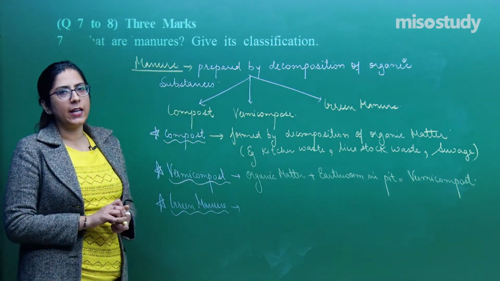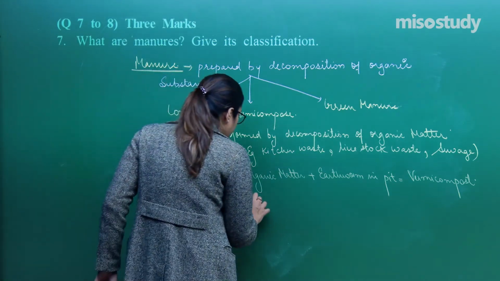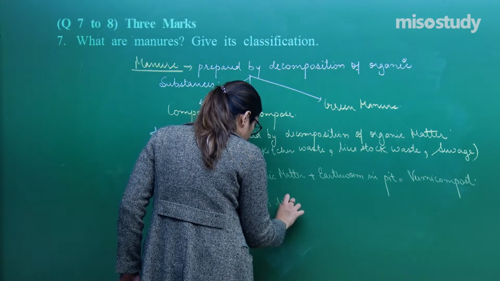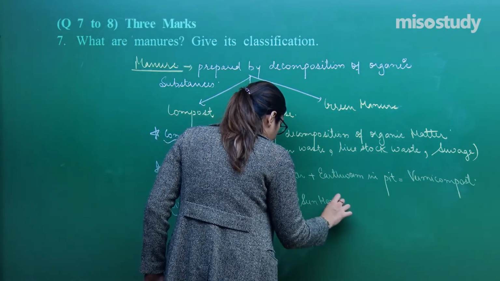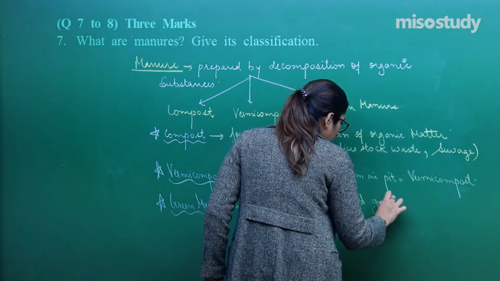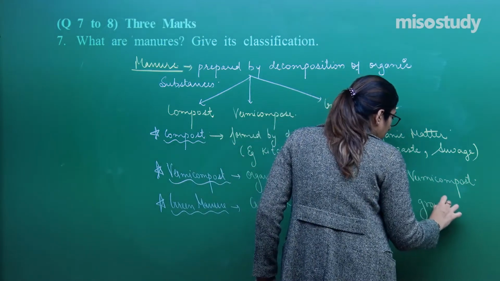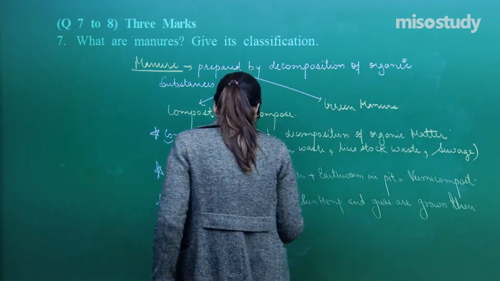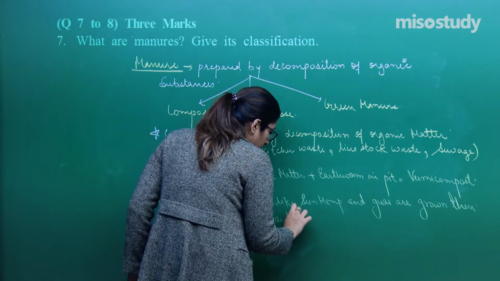Normally in an agricultural area, we grow certain kinds of crops. So crops like sunhemp and guar are grown, then cut and mixed with soil.